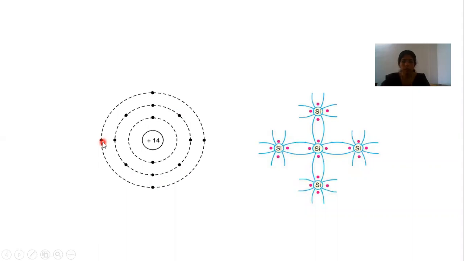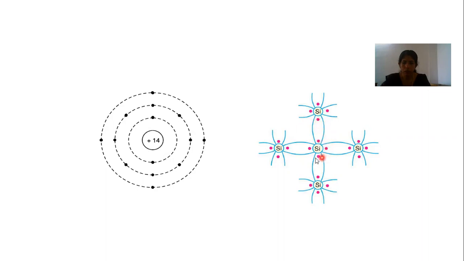So to become stable it needs four more electrons in the outermost orbit. So it will share its outermost electrons with a neighboring silicon atom. By sharing electrons, the silicon atom's own electrons are shared with the outermost electrons of another silicon atom.